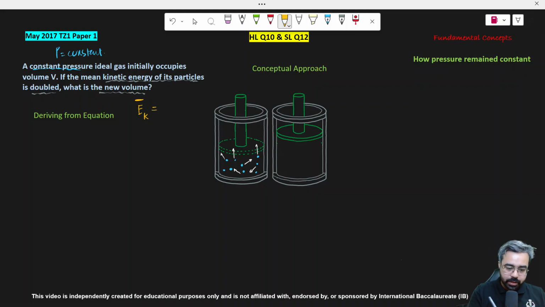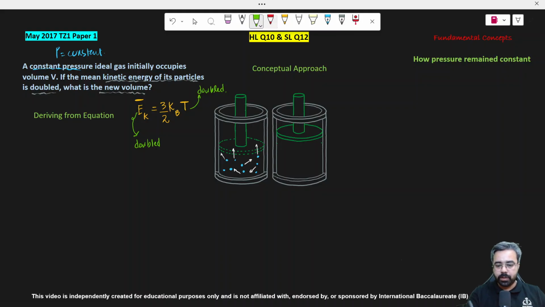The average kinetic energy can be written as 3/2 k_B T, where T is the absolute temperature, measured in Kelvin. If the kinetic energy is doubled, it means the temperature is also doubled, because it is directly proportional to temperature.